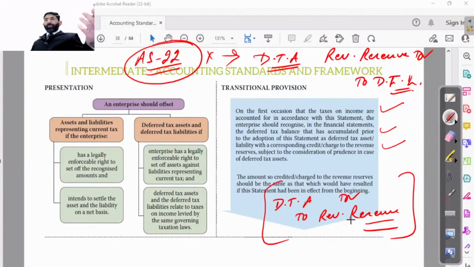Whatever our requirement will be. The amounts so credited or debited to the revenue reserve should be the same as that which would have been resulted if this statement had been in effect from the beginning. So we'll have to assume that this has been done from the beginning, not from this year. So previous adjustment will be made accordingly.